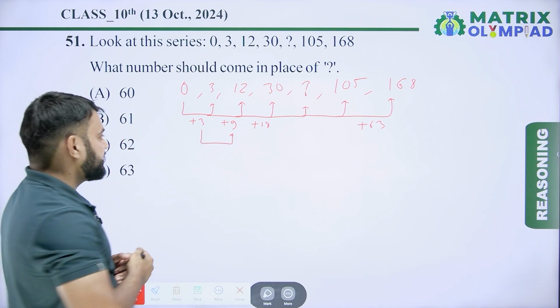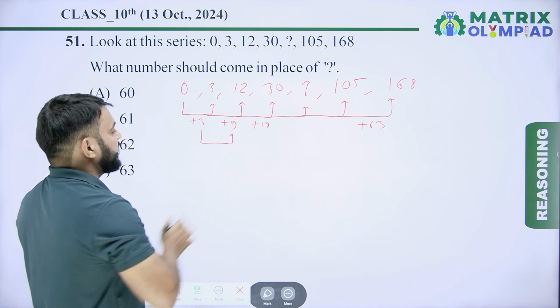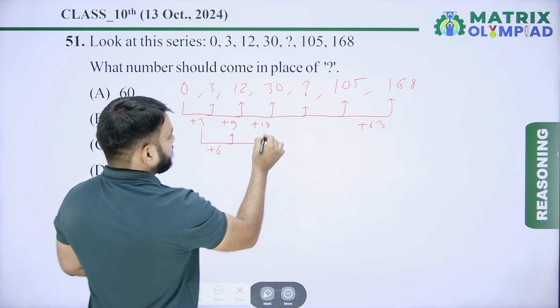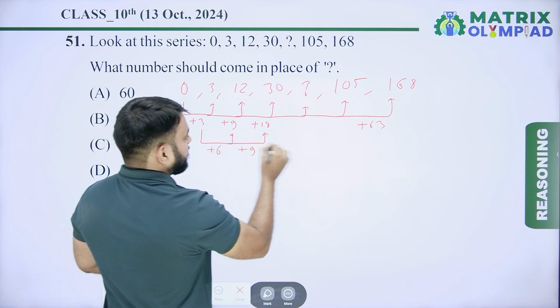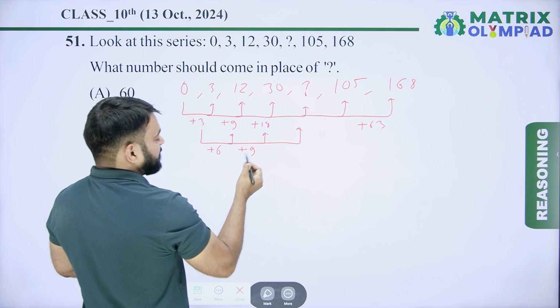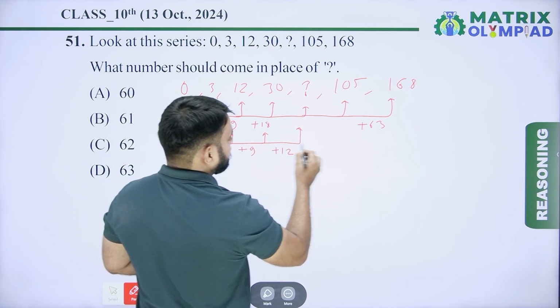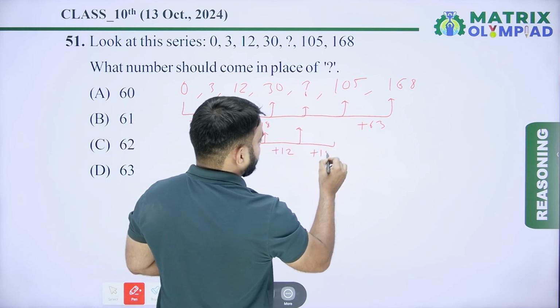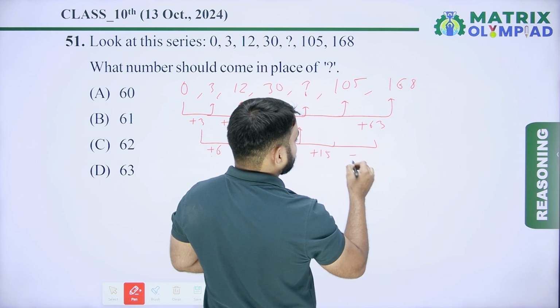We will find the difference of the differences again. 3 to 9 means plus 6. 9 to 18 means plus 9. Now the next are plus 6, plus 9, plus 12. After plus 12 next is plus 15. After 15 next is plus 18.